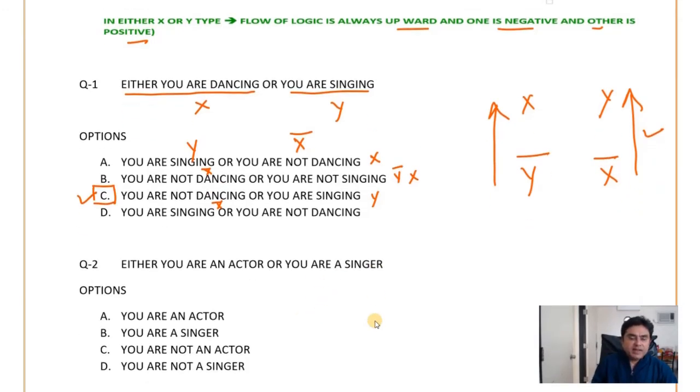In the last option also we will check. You are singing, so that is Y, and you are not dancing, that is X bar. Now Y will never lead to X bar, so C is the correct option.